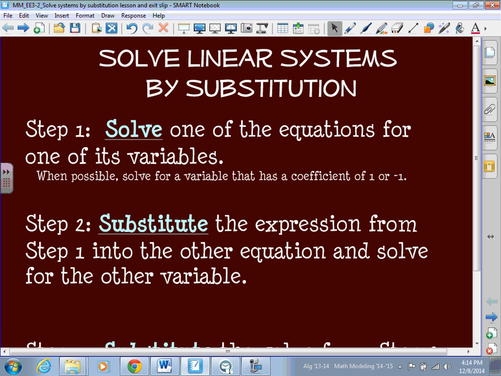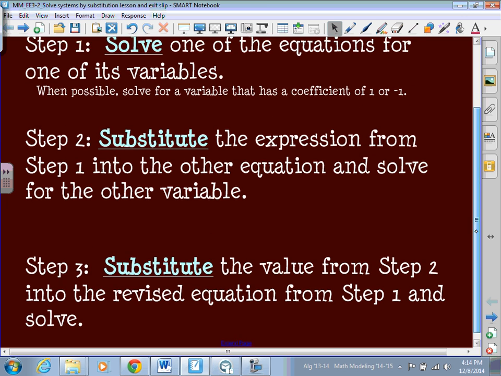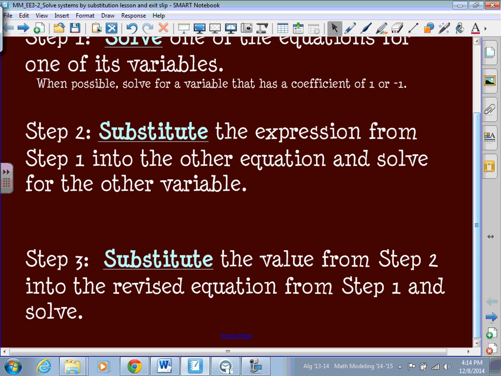So then step 2, once we've solved and we have an equation that is equal to one of the variables, we need to substitute that expression from step 1 into the other equation and solve for the other variable. It makes a lot more sense when we do an example. For instance, if one of the equations is y equals 2x minus 7, we're going to take that expression of 2x minus 7 that's equal to y. We're going to replace our y in our second equation with that 2x minus 7 and solve for our x, because now we only have x's. Like I said, visually it will make sense when we get there.